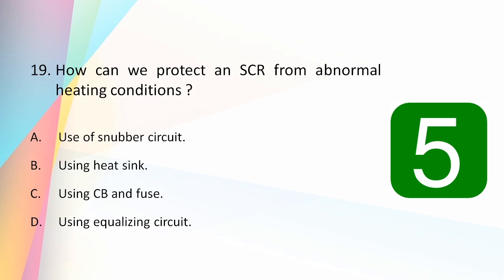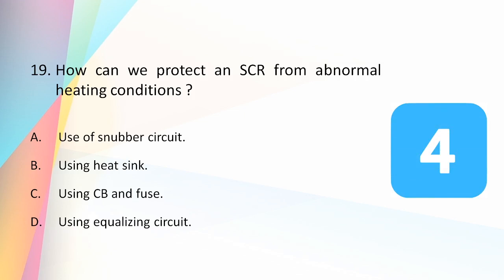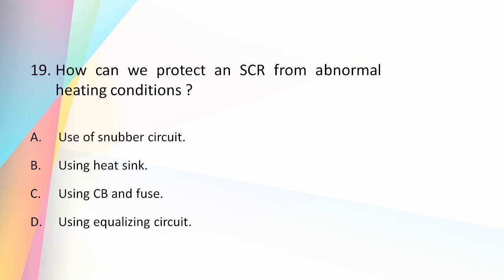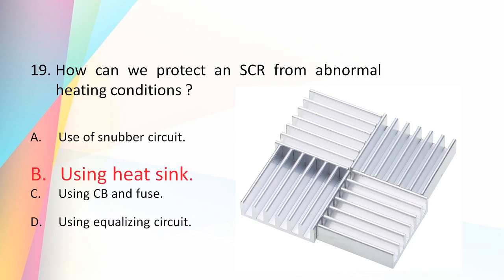How can we protect an SCR from abnormal heating conditions? Use of snubber circuit, using heat sink, using circuit breaker and fuse, using equalizing circuit. And the answer is using heat sink. So the excess amount of heat can be dissipated quickly by mounting the SCR on a heat sink. So heat sink is a must in SCR use.